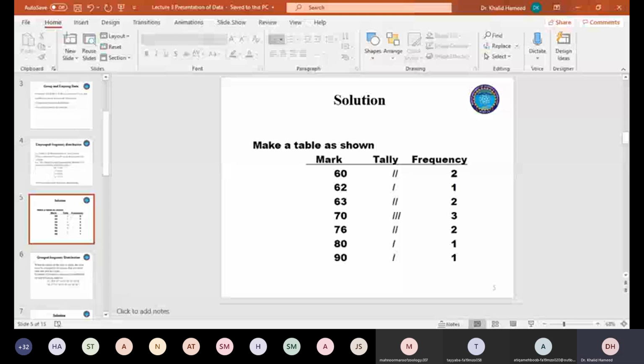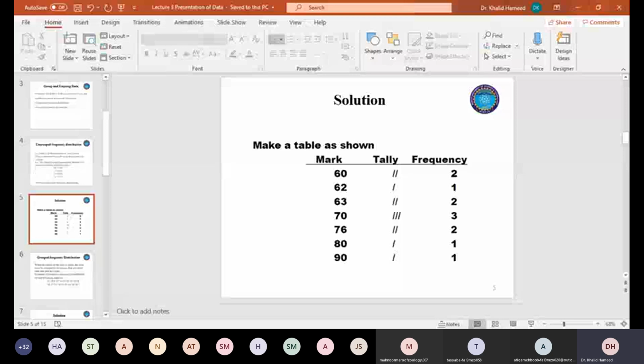So that's one way, ungrouped frequency distribution. You have to mark every possible point in the data set. There is no class, there is no subclass, so it's only the points and their frequencies. That's an example of ungrouped frequency distribution.